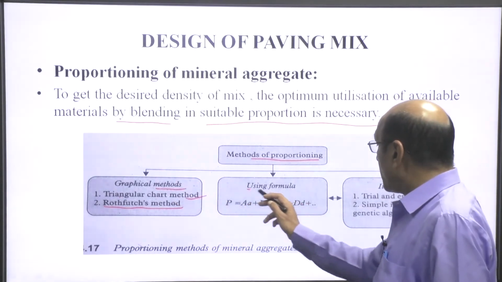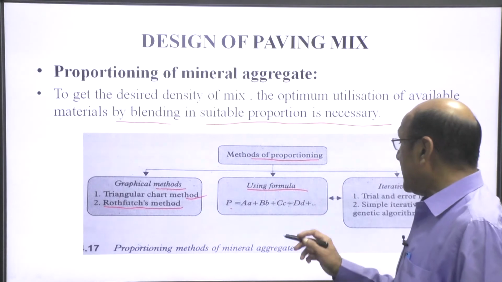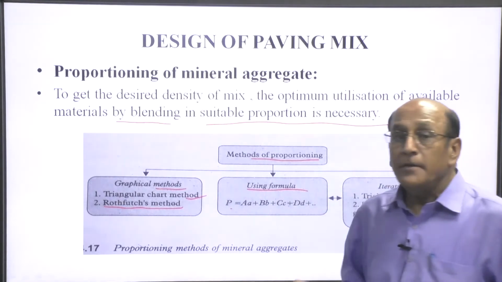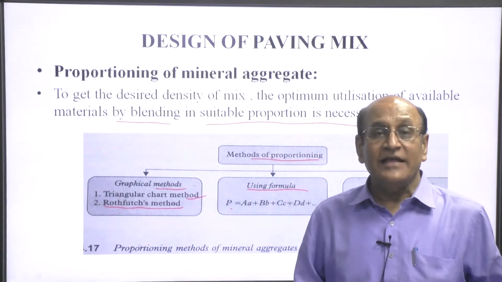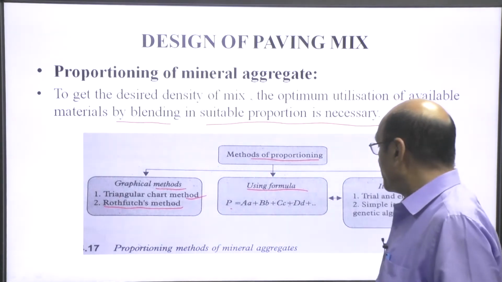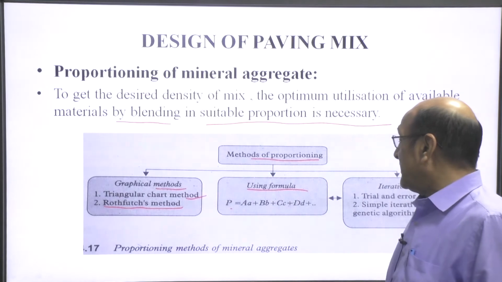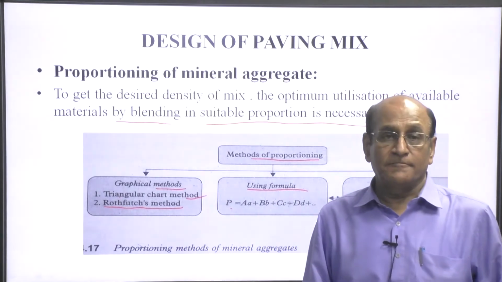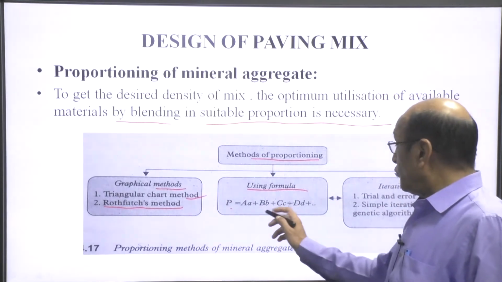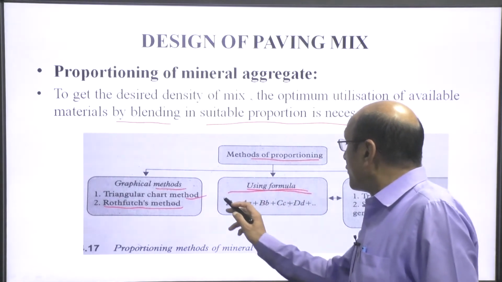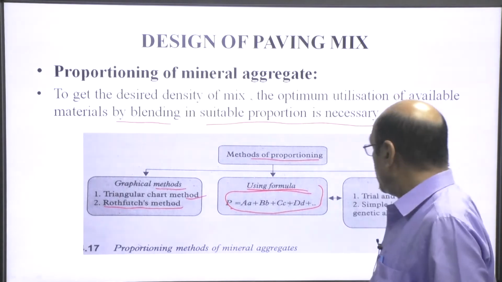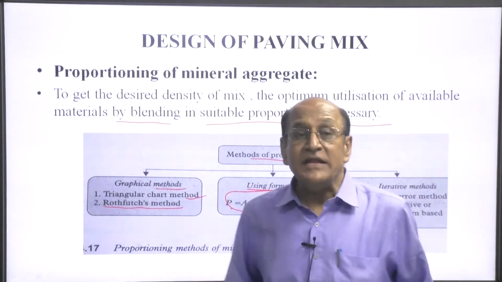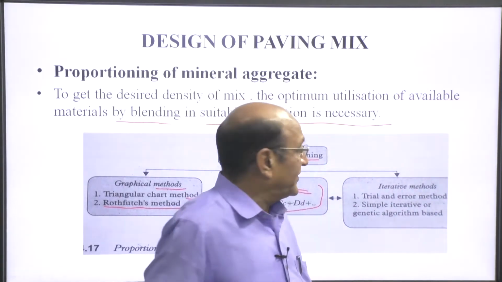This is using the formula P = A·a + B·b + C·c + D·d and so on. This is a big equation, and that could only be solved by a computer, of course, because there are many materials available for mixing.